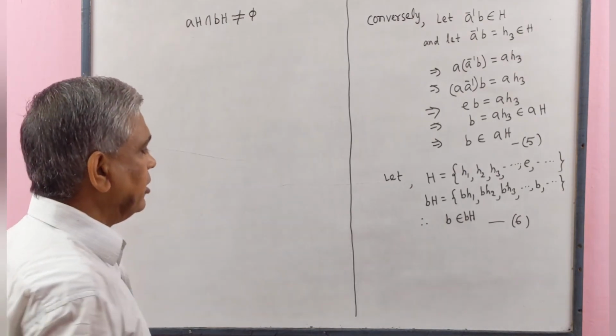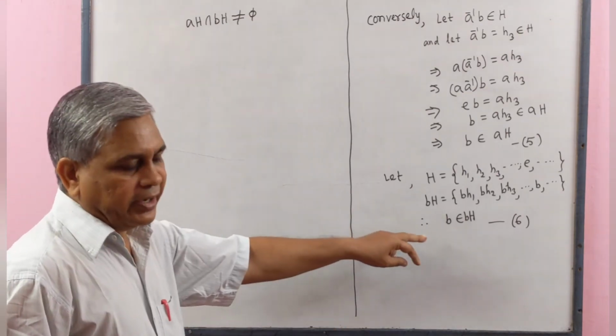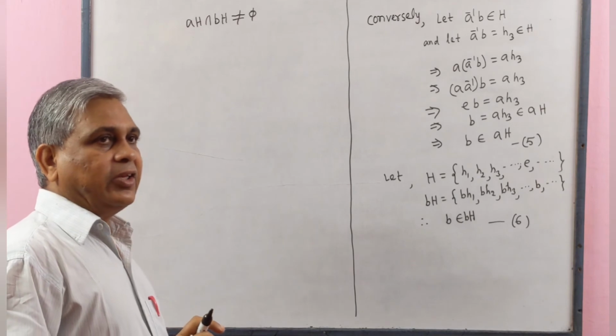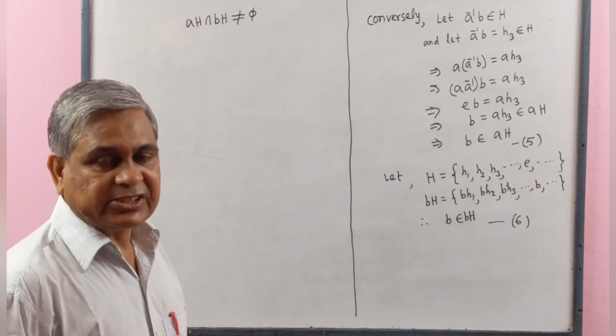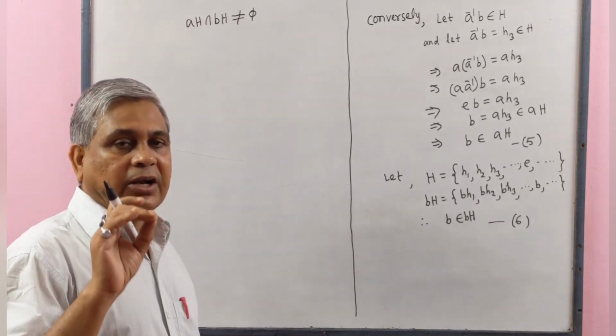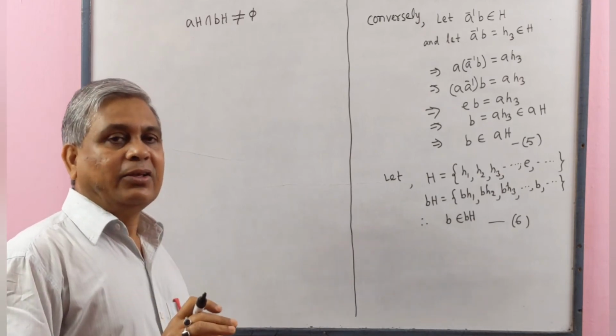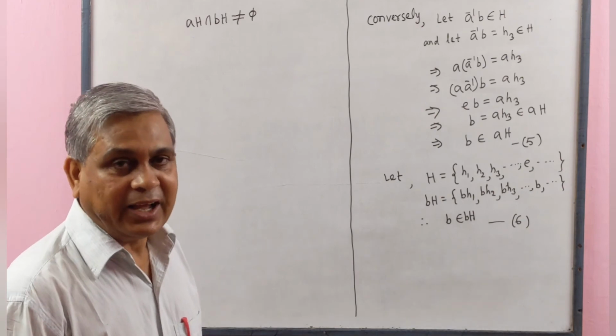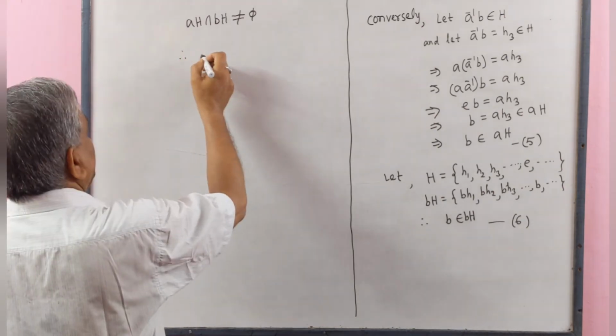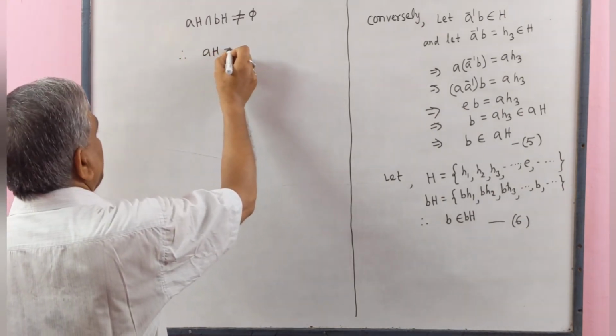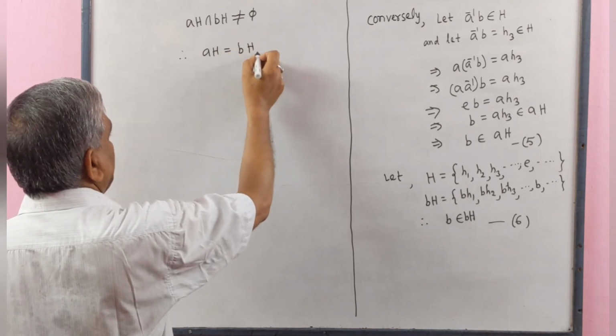They are not disjoint. We know that if two left cosets contain a common element, then the two left cosets are identical. Therefore, aH equal to bH. Proved.